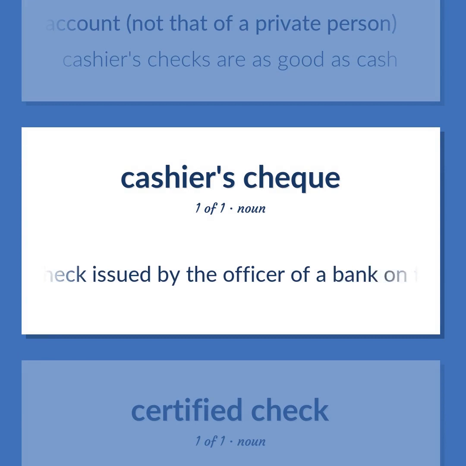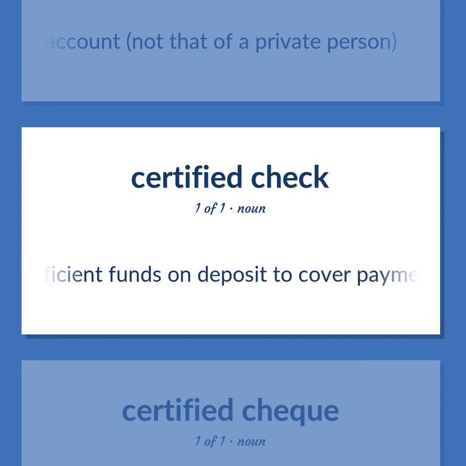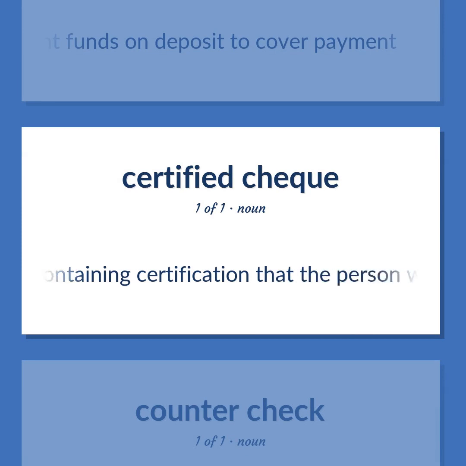A check containing certification that the person who issued the check has sufficient funds on deposit to cover payment.